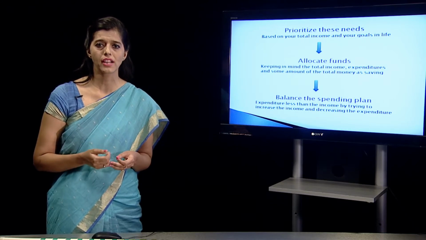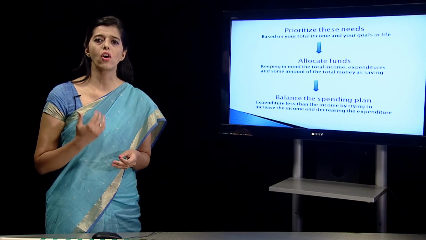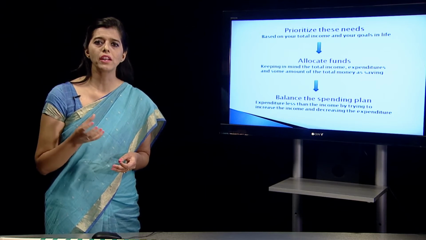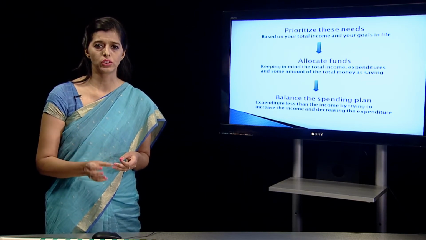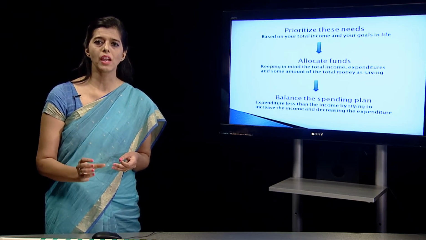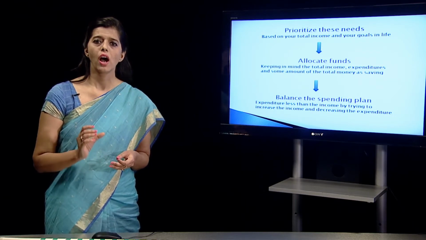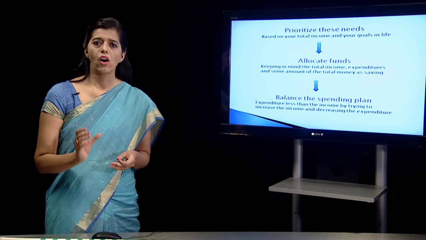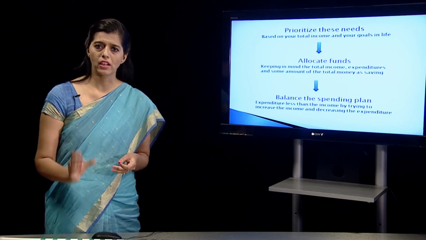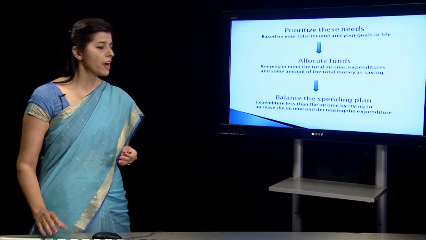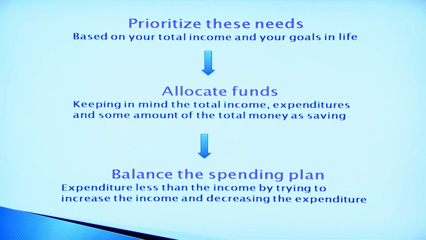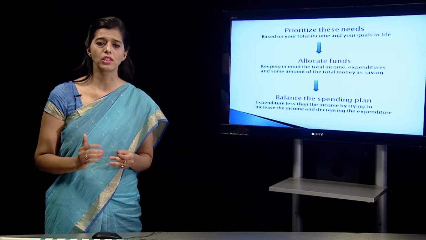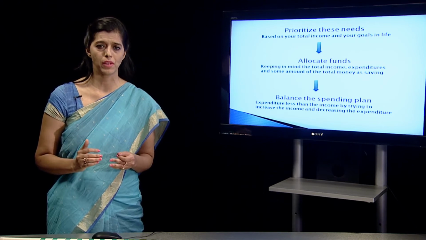Suppose the example which I had taken, the money has to be spent on foods. So how much money am I going to give per month for foods? Then on education, how much money am I going to keep aside for education? How much money am I going to keep aside for maybe travel, or for buying a car, or for buying clothes? After I have done that, then I am going to calculate how much money is going to be totally spent on expenditure for fulfilling all the needs of the family members.